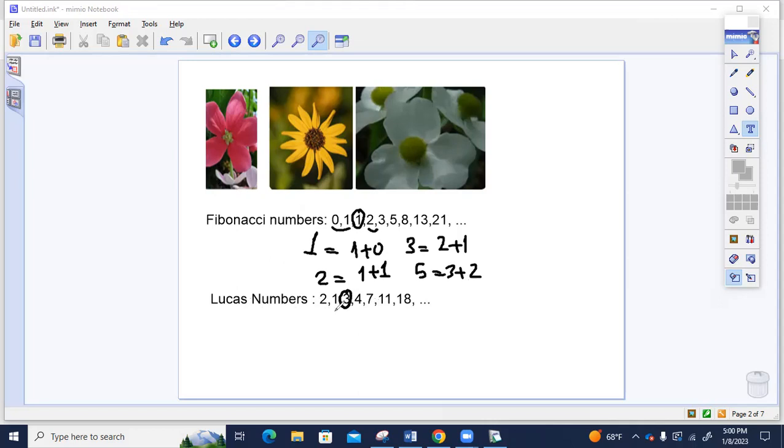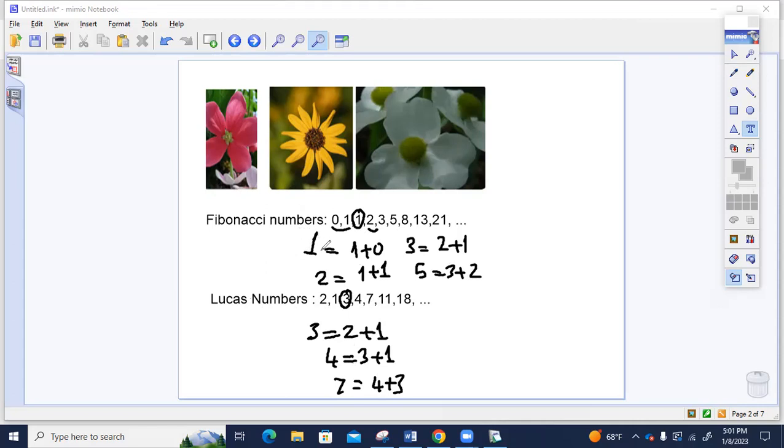So 3 is equal to 2 plus 1. 4 is equal to 3 plus 1. Previous two numbers are 3 and 1. And 7 is equal to 4 plus 3, and so on. That is the first similarity between Fibonacci numbers and Lucas numbers.